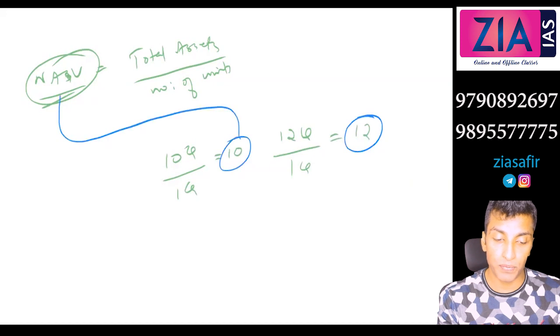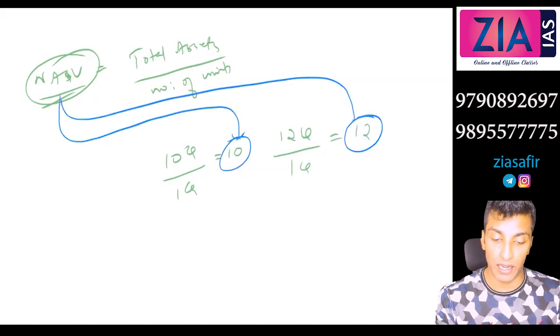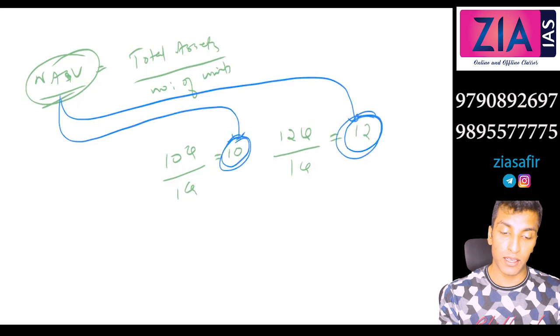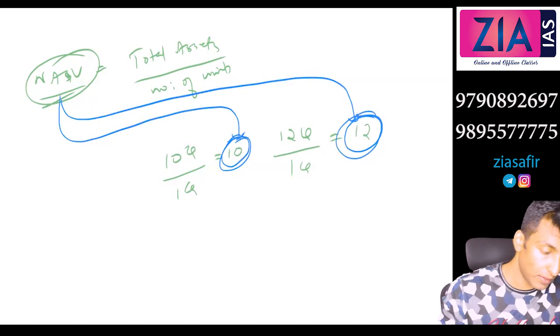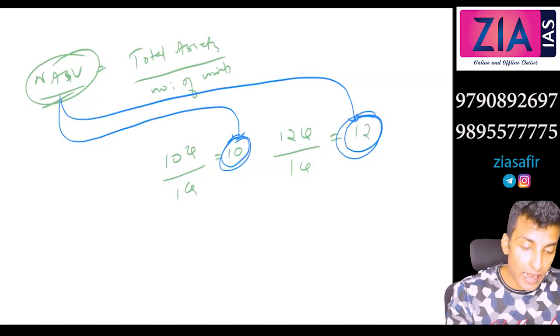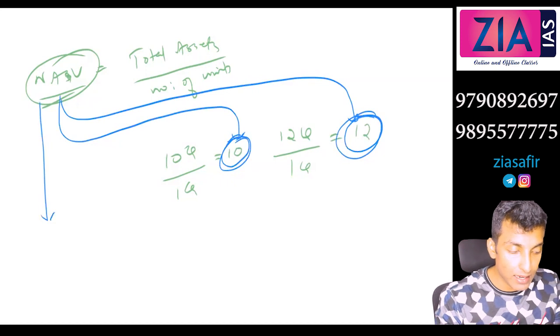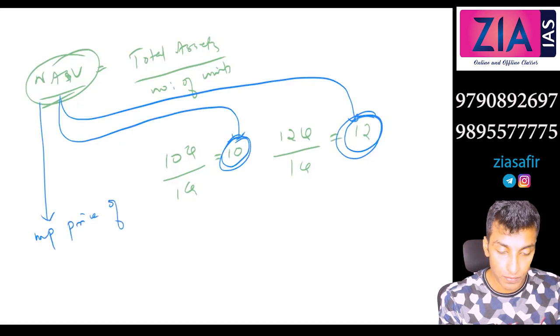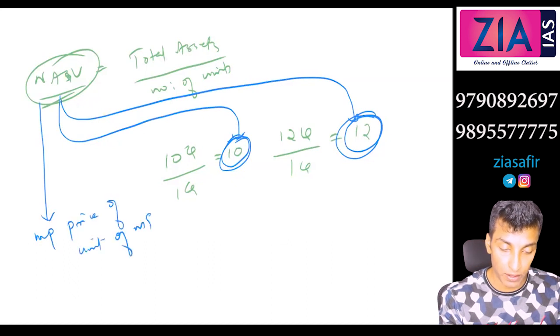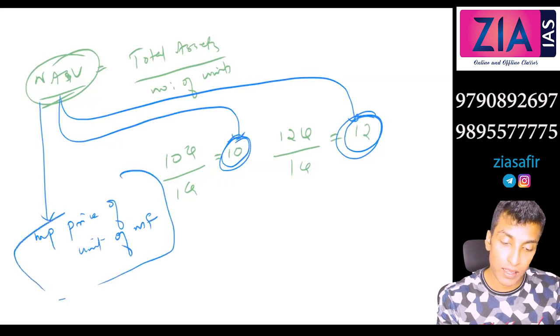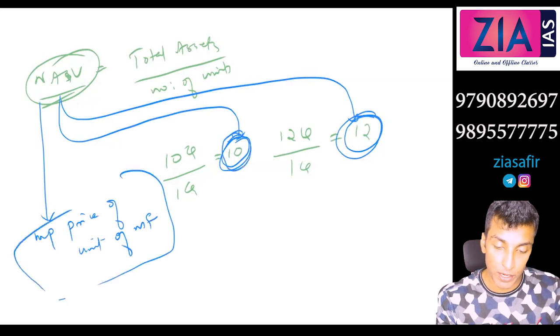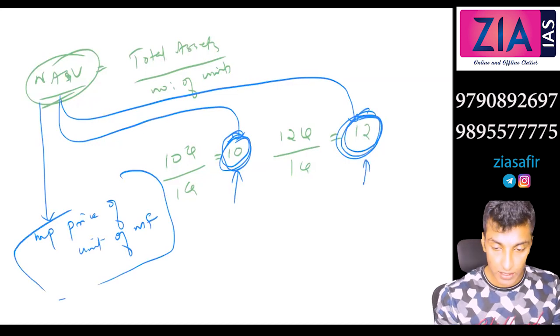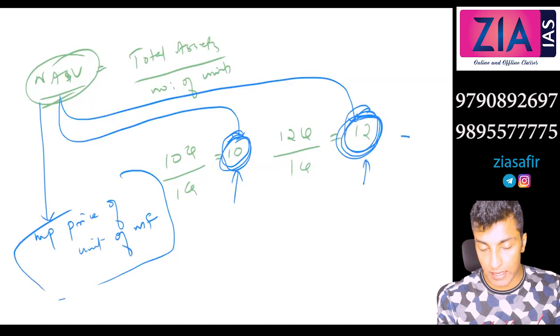NAV is actually the technical word for the unit that you are selling. 1 unit was 10, now 1 unit increased to 12. So basically what is NAV showing? NAV is showing the market price of a unit of mutual fund. Let's say 1 year back you paid 10 rupees per unit, now you are paying 12 rupees per unit. So when you are selling, you will get this also as the return.